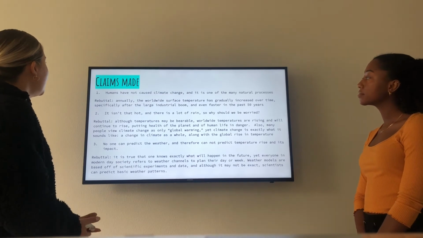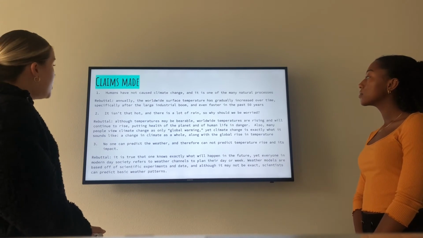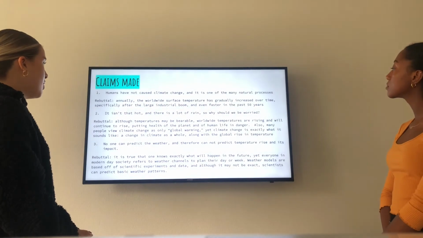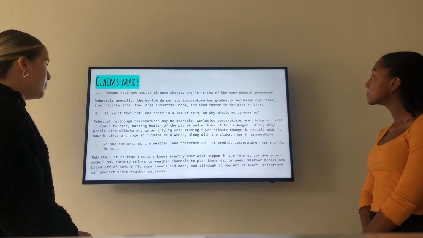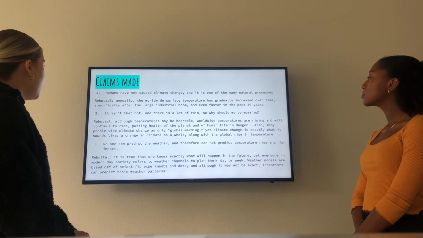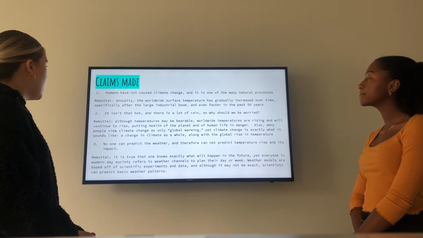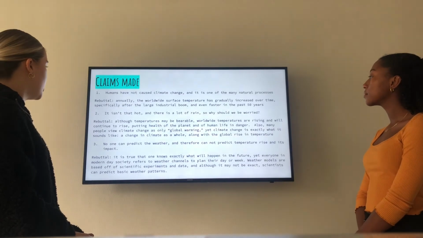Number 2, it isn't that hot and there is a lot of rain, so why should we be worried? We should be worried because, although temperatures may be variable, worldwide temperatures are rising and will continue to rise, putting the health of the planet and of human life in danger. Also, many people view climate change as only global warming, yet climate change is exactly what it sounds like, a change in climate as a whole, along with a global rise in temperature.